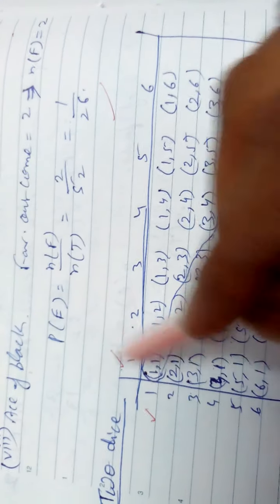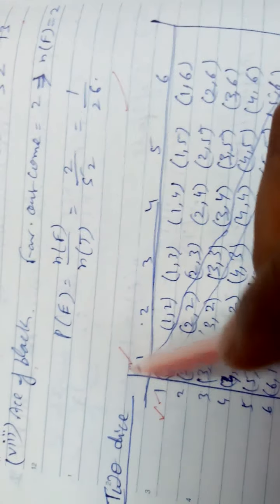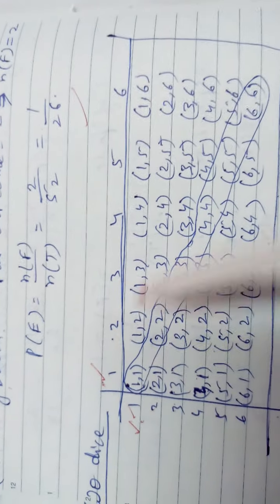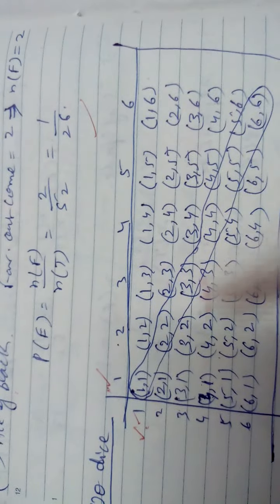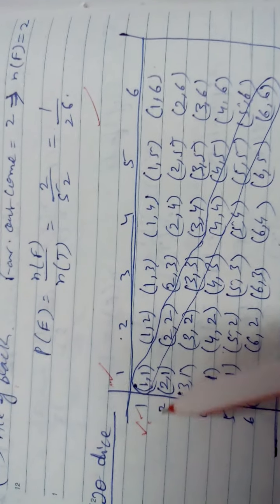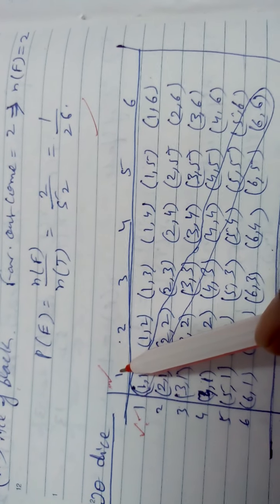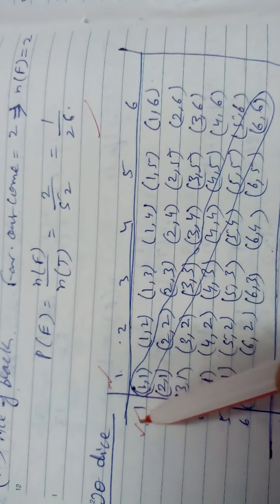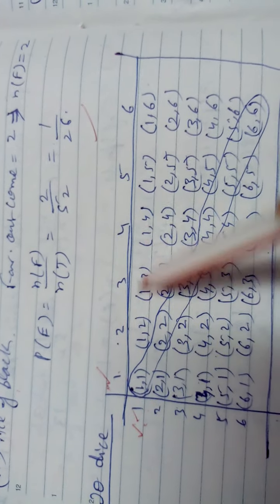Pair means like 2 coins. Like this you will get, one column for one color of dice, another for the other color. Suppose one red, one black, one grey, any. All 6 numbers you write here, on a horizontal line or vertical line. So 1 with this number 2. For the first die, if 1 is there, then on the other die any number will come.